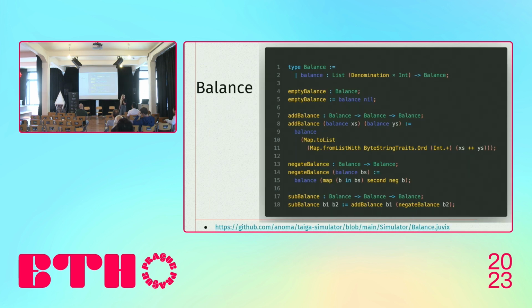Here you can see the example program written in Juvix. It's a program that describes the balances. Here we introduce the balance abstraction and some operations you can do with balances, such as add balances together, create the empty balance, negate the balance, or subtract different balances. And let's look closer at what's written in here.